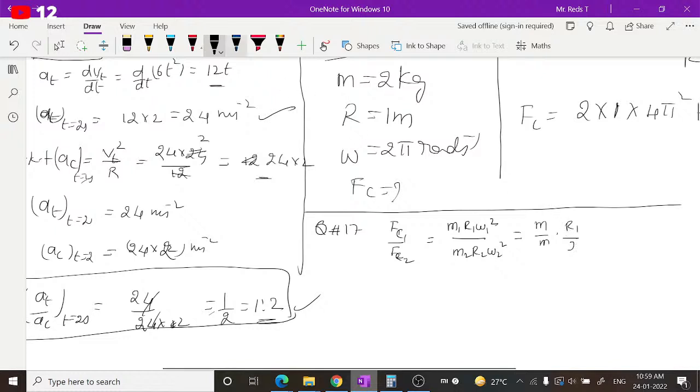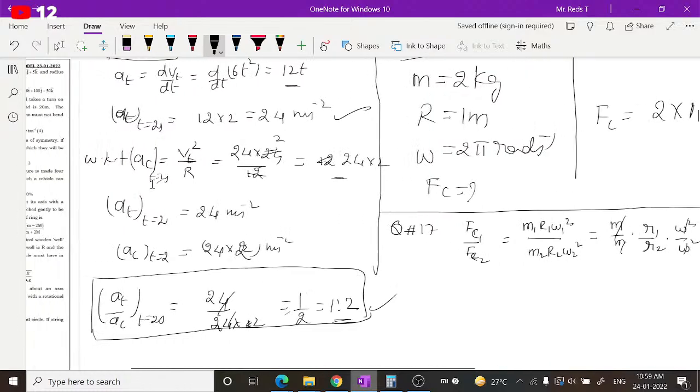Small r's they have given, you can use the same symbol. So it is r1 by r2 into omega square by omega square, since they revolve with equal speed. So we'll get simply r1 by r2. Nothing to calculate here, guys. A direct question. So r1 by r2.